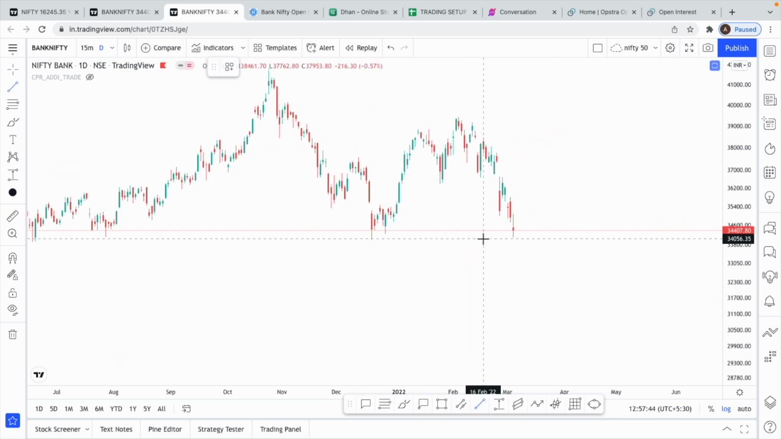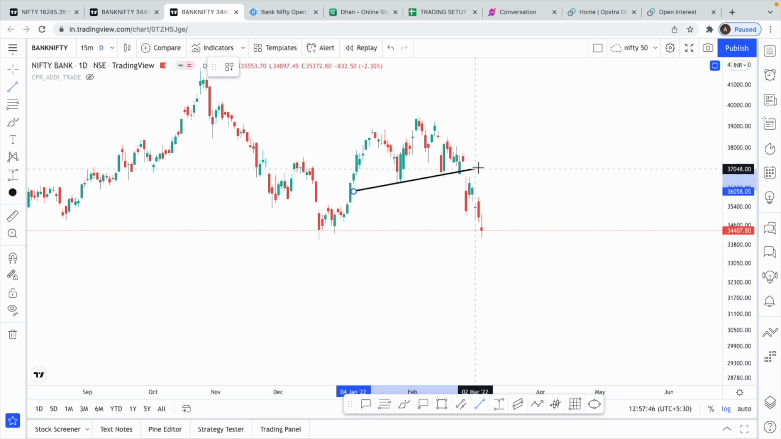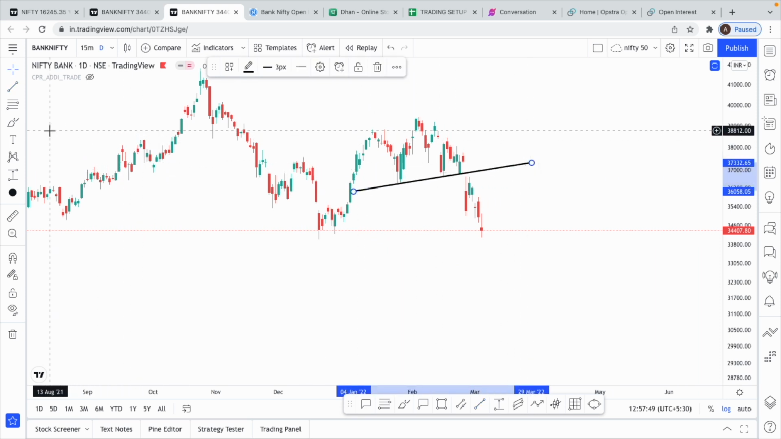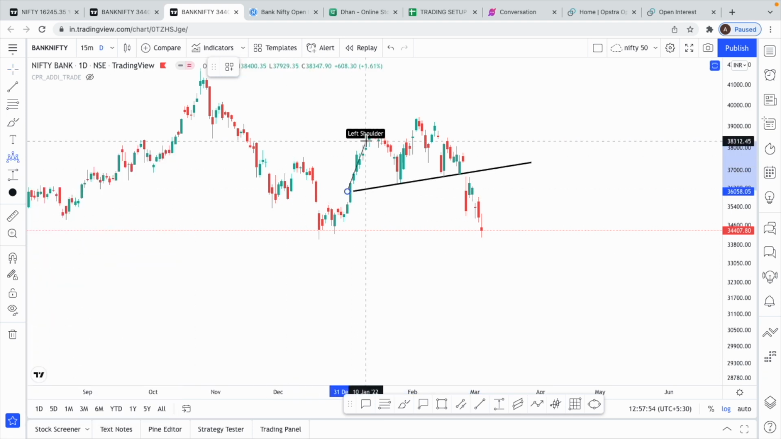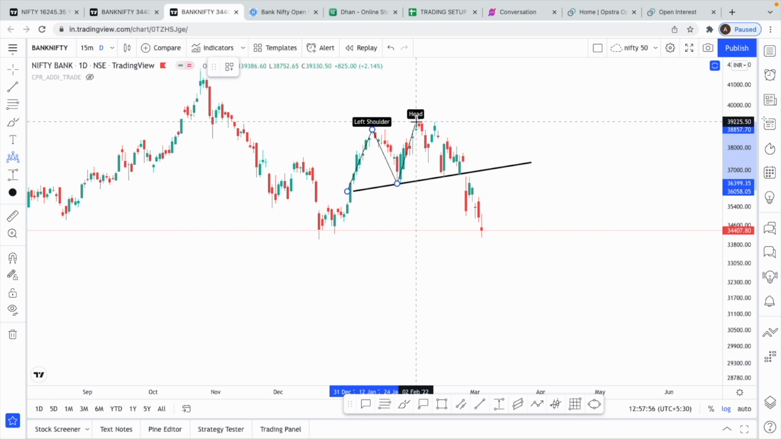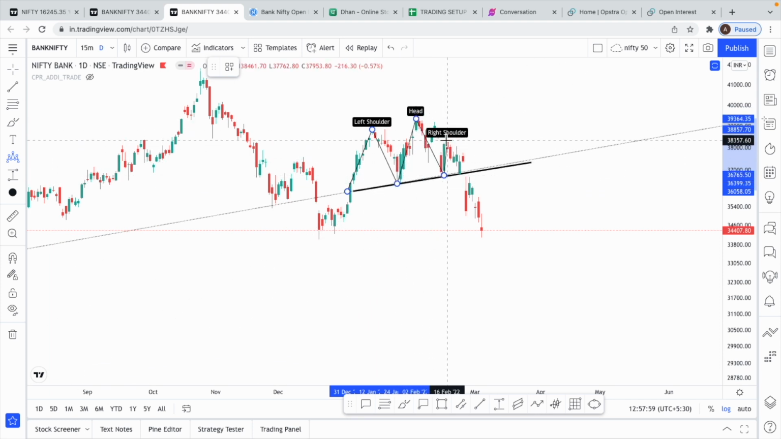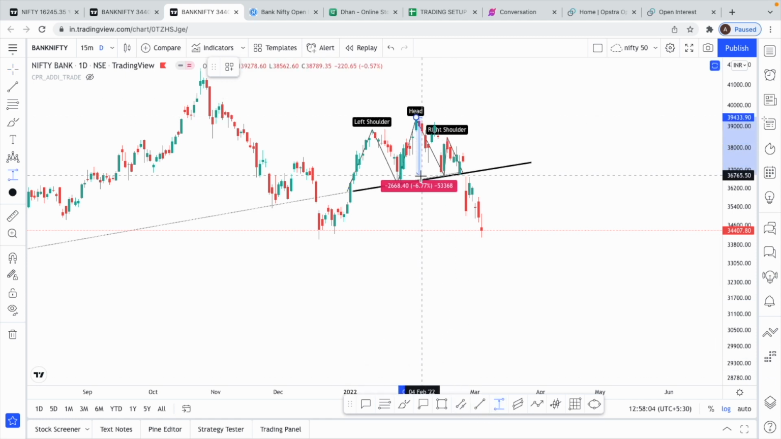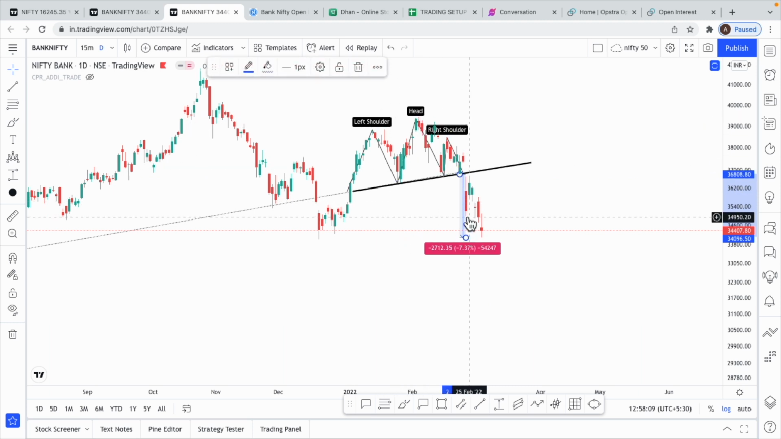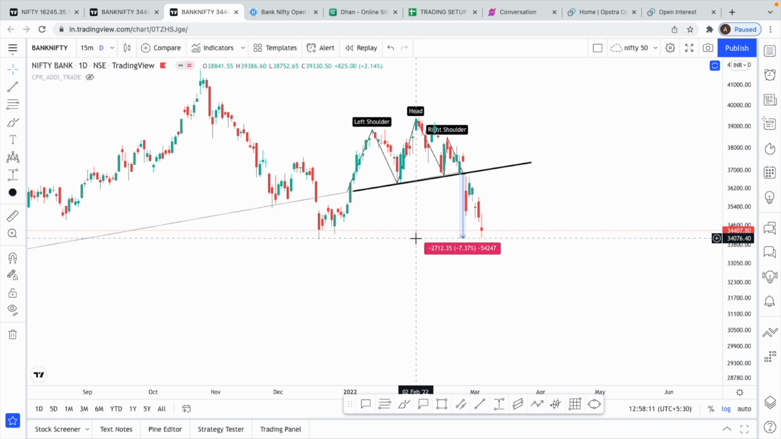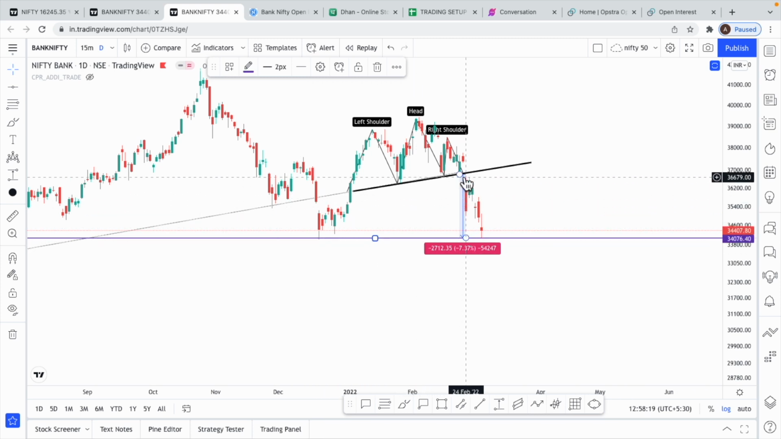Before that, I also want to show you another thing, that we had seen this kind of head and shoulder pattern here. This was the head and shoulder pattern, and I did mention that if this level breaks, the target is this entire head region. Exactly, the target hit on Friday. We got a down move of 2,700 points from this neckline breakdown.